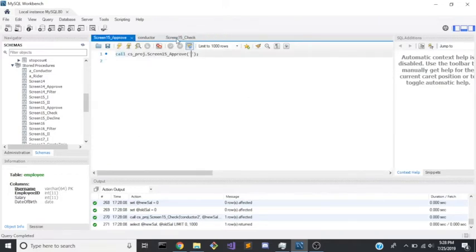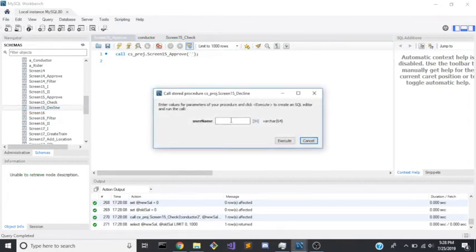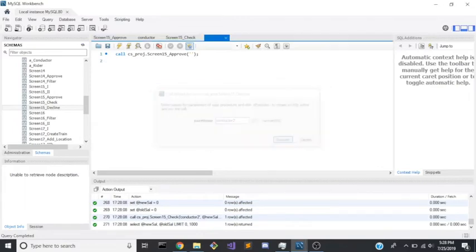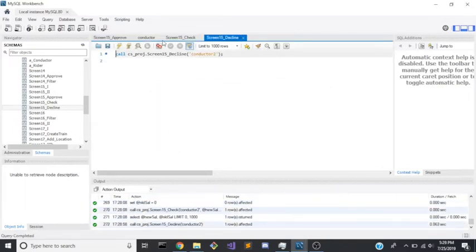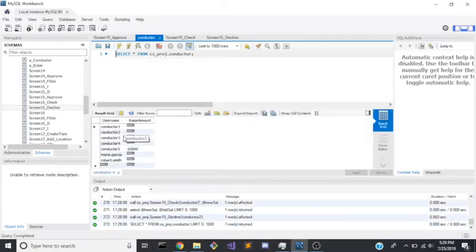So let's demonstrate this. Whoopsie daisy, accidentally closed that. Let me go ahead and pull it open. Let's demonstrate this by declining Conductor 2's request. Conductor 2. We'll go ahead and decline Conductor 2's raise request. Let's see what happens in the conductor table. This is what we had before, 80,000. And now there is no raise amount requested.